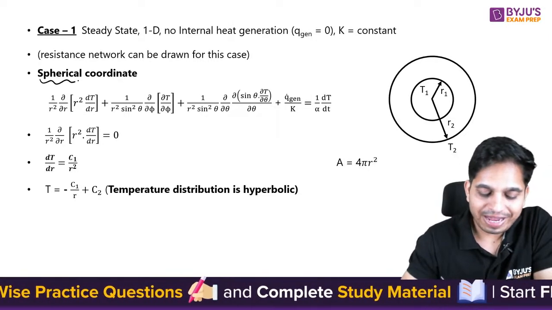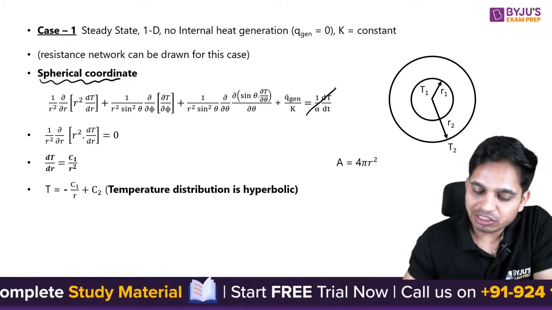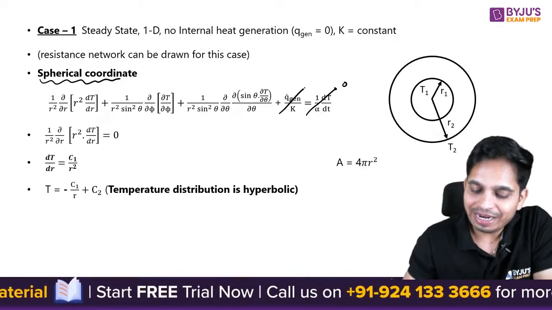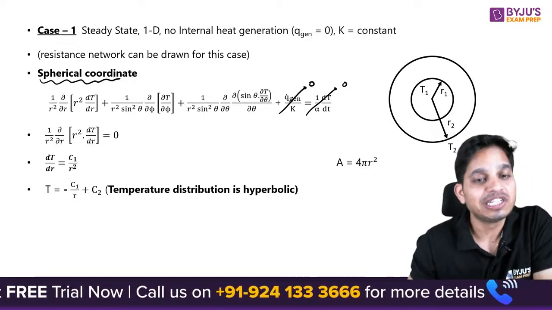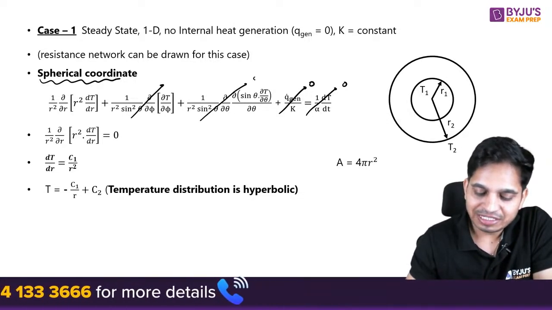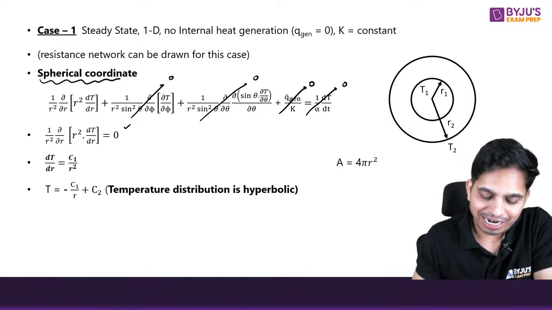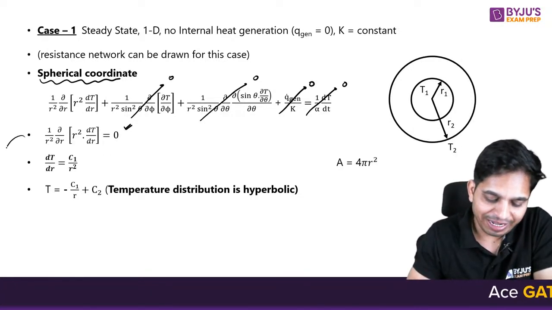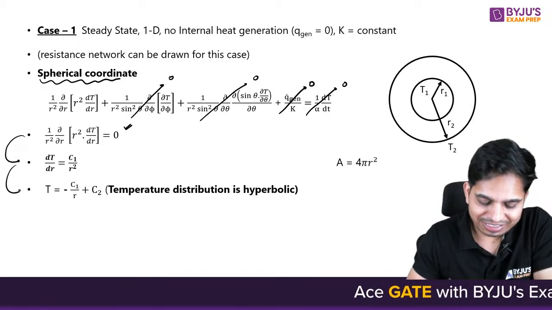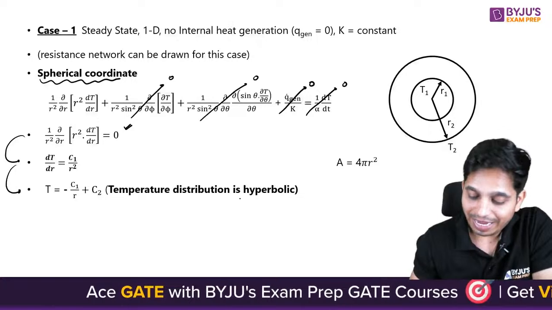Now next is spherical coordinate. So first of all, steady state means this goes to 0. Internal heat generation is not there, that means this is equal to 0. And one dimensional means these two things go to 0. Now the only equation that is left with you is this. Once you integrate it, you will get this. And on second integration you will get this. And this temperature distribution is hyperbolic.